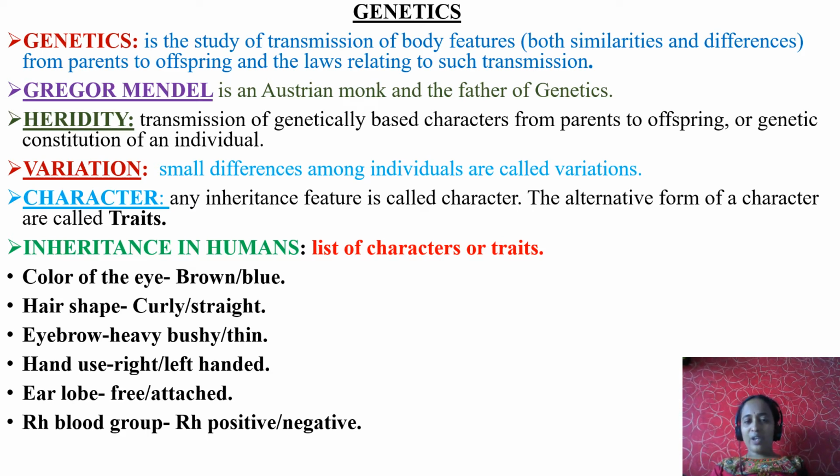Eyebrow, heavy, bushy or thin. Hand use, right-handed or left-handed. Earlobe, free or attached. RH blood group, RH positive or negative. It's a kind of blood group, as you know, positive blood groups and negative blood groups.